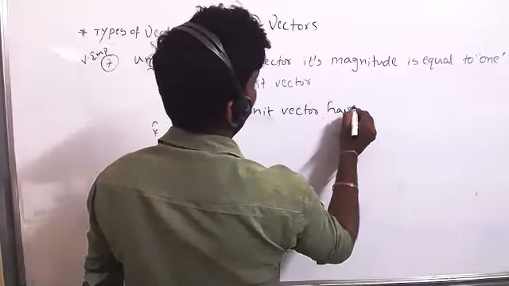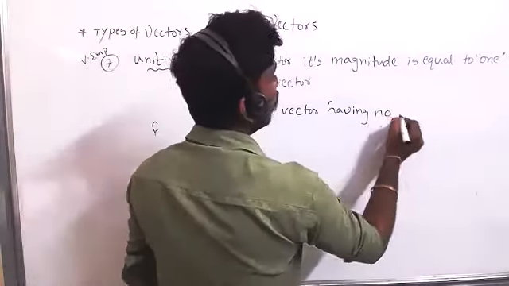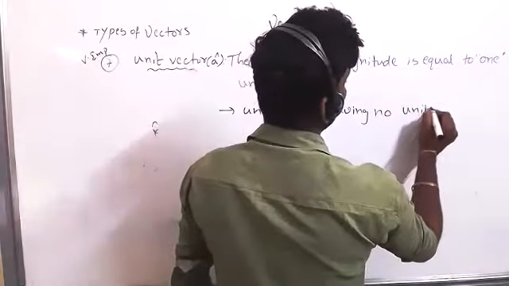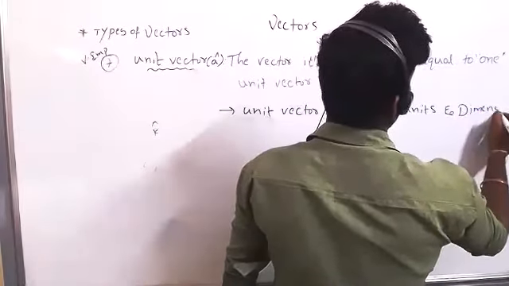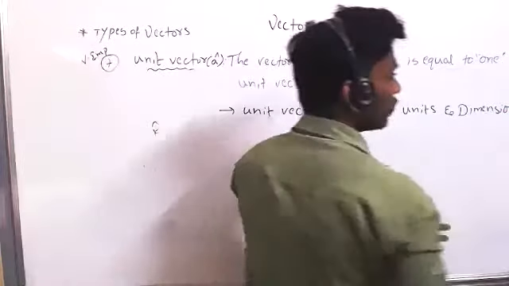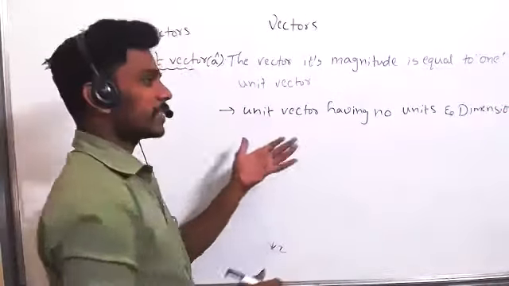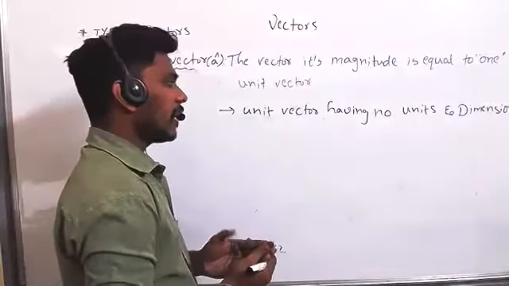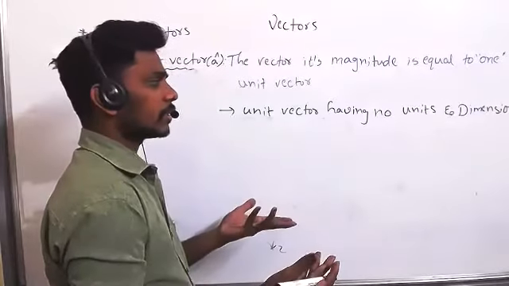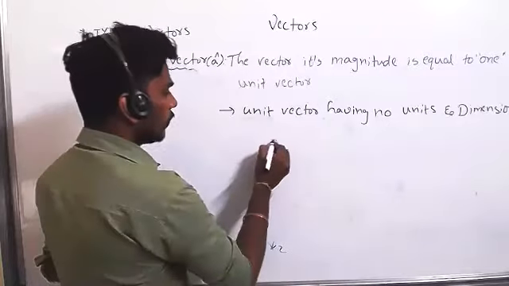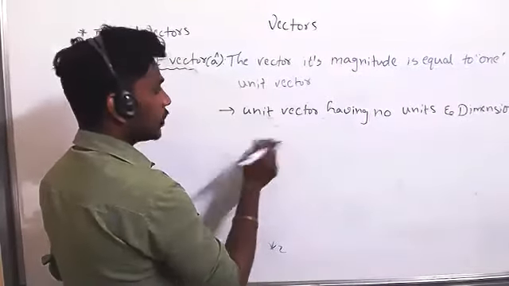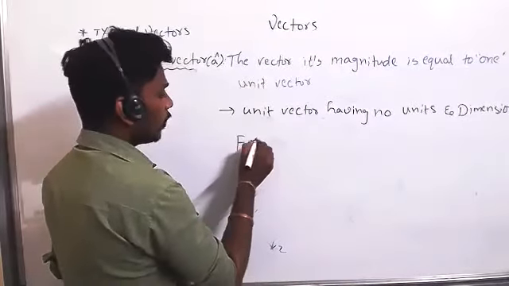Unit vector having no units and dimensions. Why? I have given the statement: unit vector having no units and dimensions. So what is the formula? Let's see the unit vector formula. Basing on the formula, you can tell now.